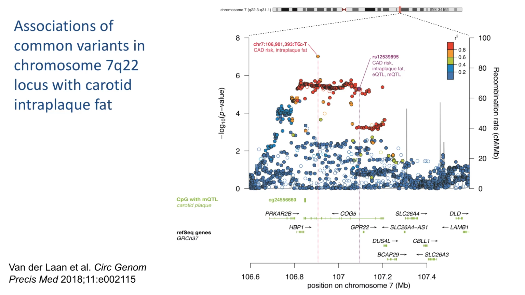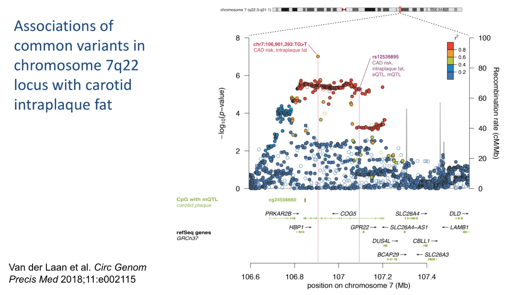21 out of 61 established risk variants nominally associated with a plaque characteristic. As seen in this figure, rs1253945 in a locus on chromosome 7q22 was strongly associated with intraplaque fat. This variant had previously been shown to be associated with CAD, and the CAD risk allele was associated with reduced intraplaque fat.